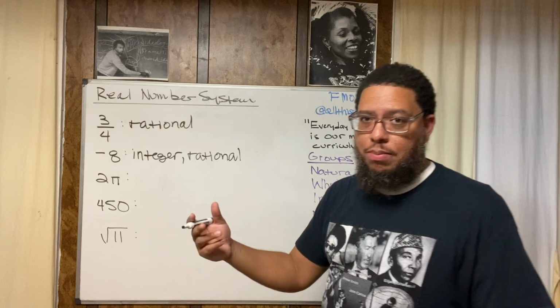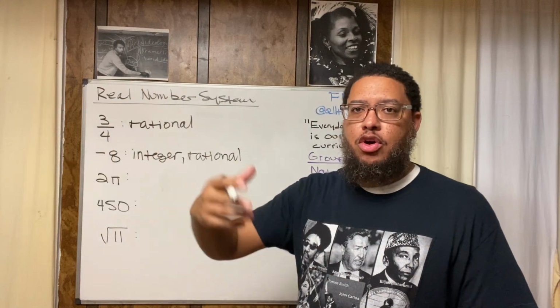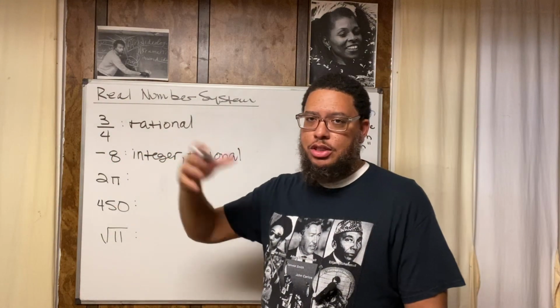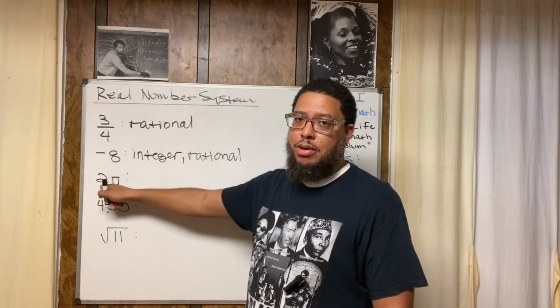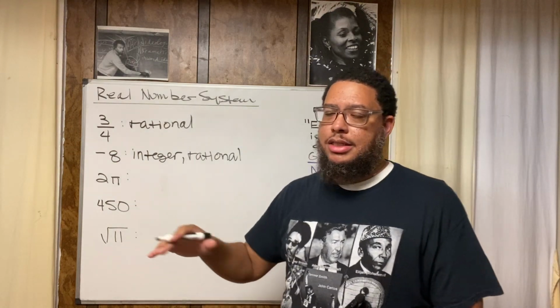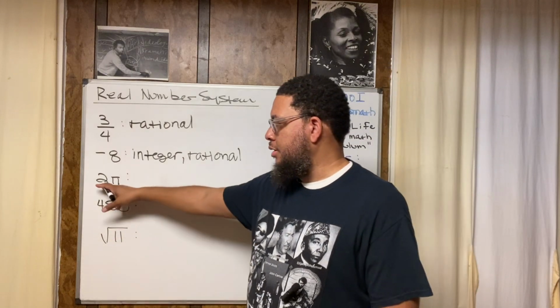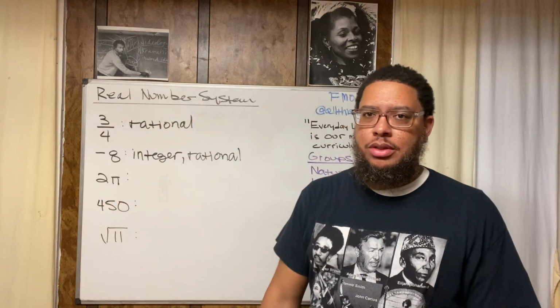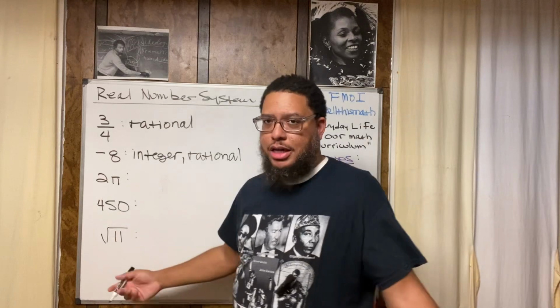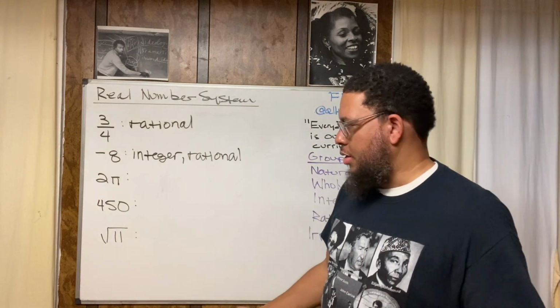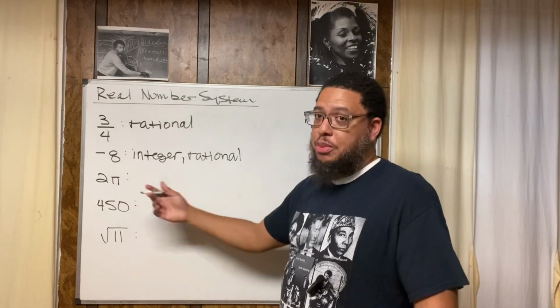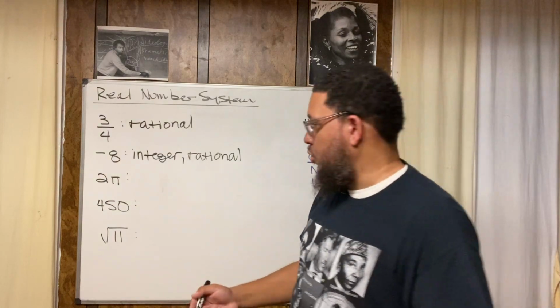Because it's got a decimal component, 3.14 and all that. You know, Pi Day, March 14th. Teachers bring in pizza and pies and all that type of stuff, right? 3.14. And just because you multiply it by 2, that doesn't change the status. It's just twice as irrational. That's all that means. It's just double the irrationality. So 2 times pi just means that pi is even more irrational.